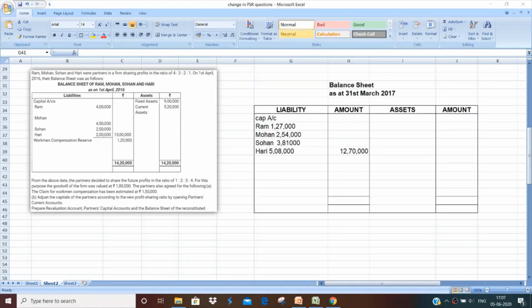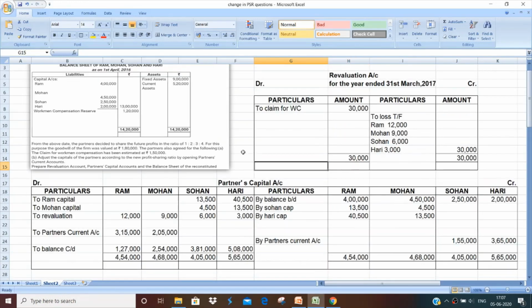Now we have to make the treatment for current account balances. These were the current accounts through which we have done the adjustment of capital. Now let's have a look at our partners' capital account. I'll just tell you a trick on how you will not get confused about where to put the balance. Please look. In case of Sohan and Hari, the current account balances are mentioned on the credit side, right? That means Sohan and Hari's capital is credited in the name of current account. So if Sohan and Hari's capital is credited, that means current account has a debit balance.